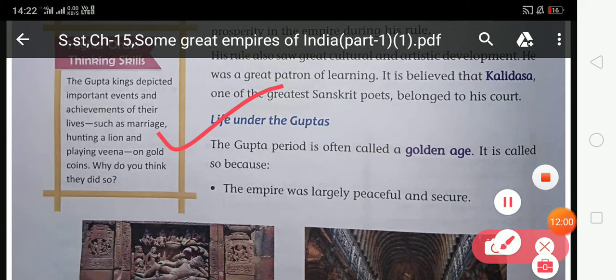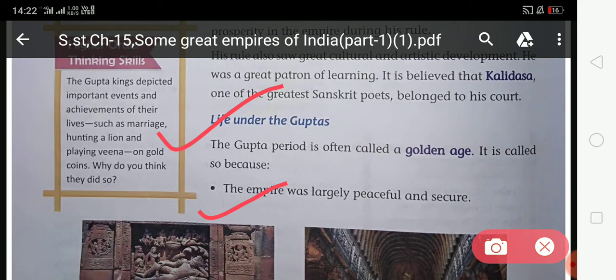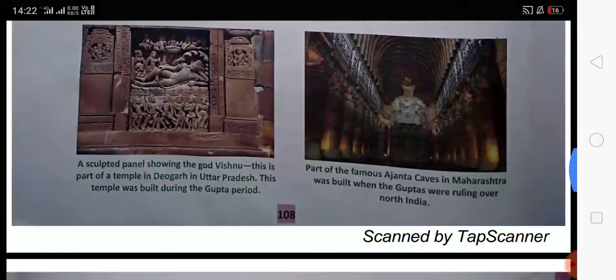The Gupta period is often called a golden age. Why do we call the Gupta period a golden age? Look at this. The empire was largely peaceful and secure. So student, the empire of the Gupta period was peaceful and protective. So come to the next page.